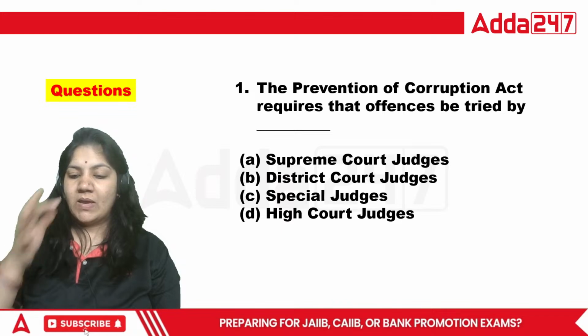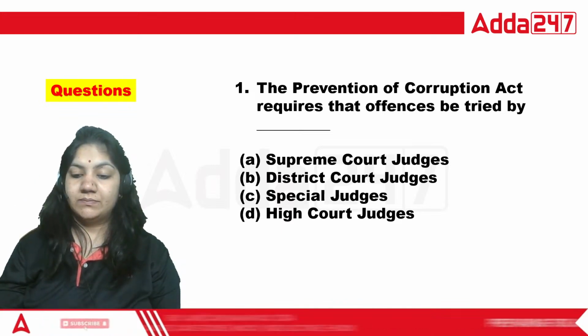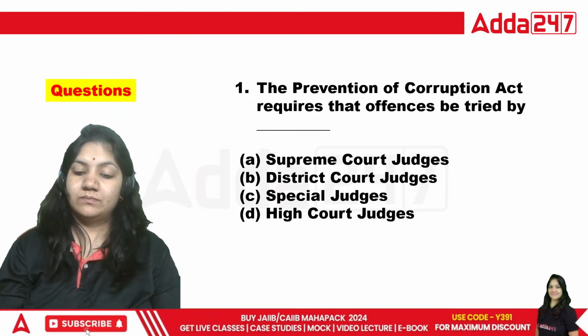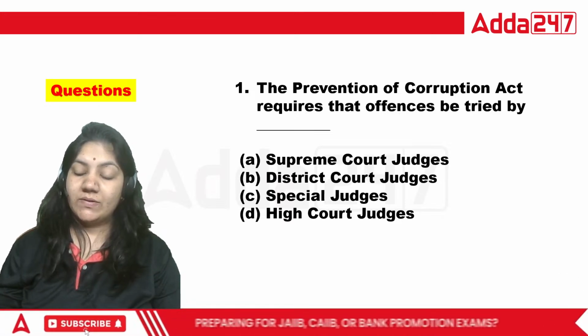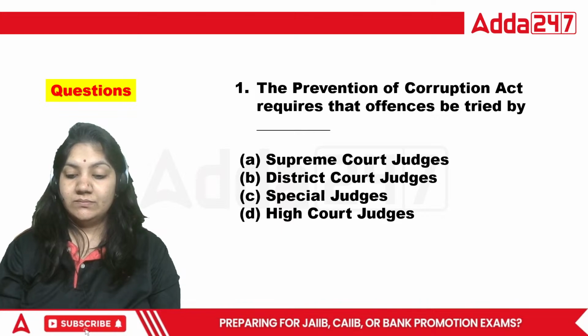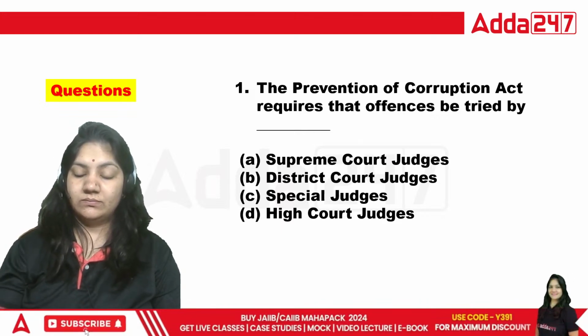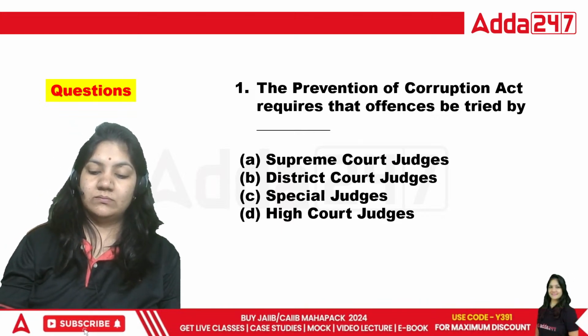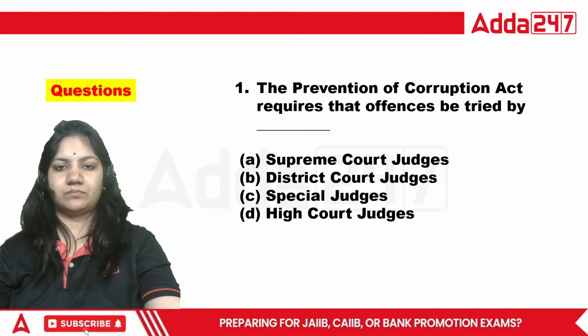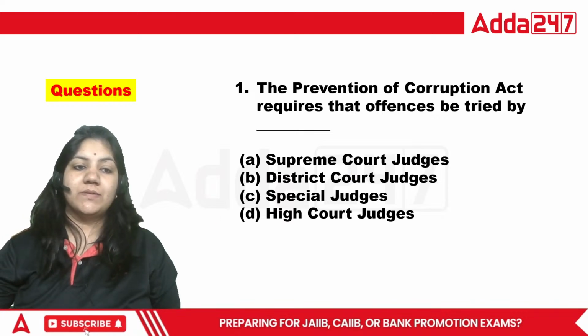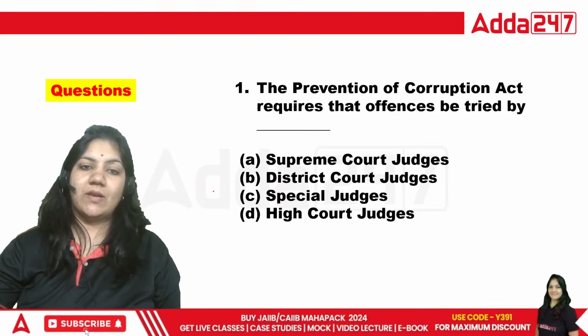Yes, class, what is the right answer? We have just discussed it. The right answer is the special judge, as we have discussed.